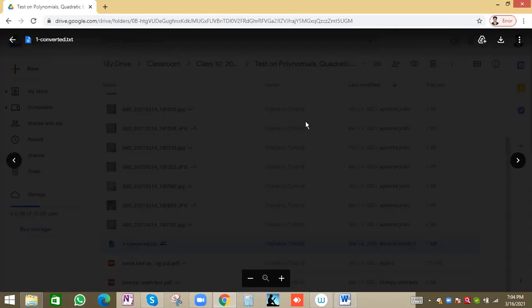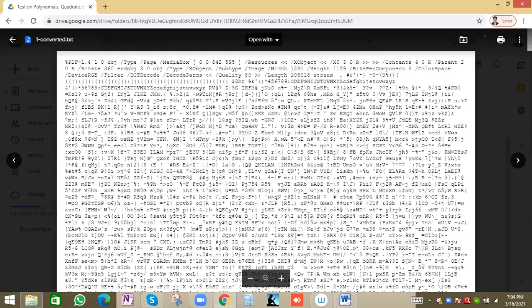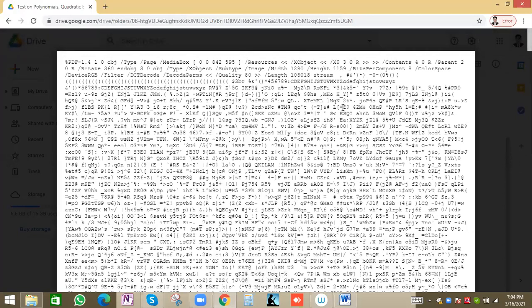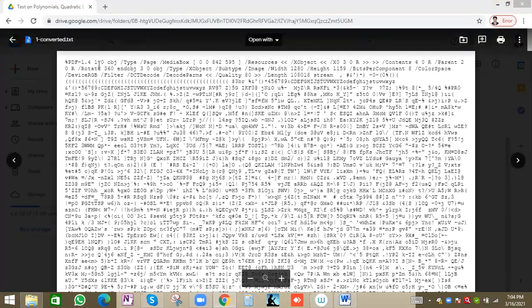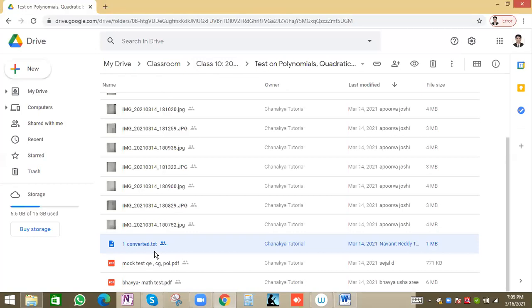Navneet's is also not a proper approach, because it is opening like this. How can we check the answer? No need to resend now. If you have it, you can send, that will be helpful for me, but please try to be careful. From next time you can resend or upload once again, otherwise you can send on WhatsApp. Uploading in this way is not beneficial. This is not the right way, because we have to open it. From your side also you can open and see whether it is opening or not. The text is there, so it should be PDF; its format should be .pdf.